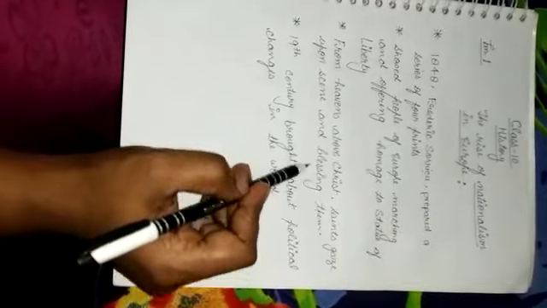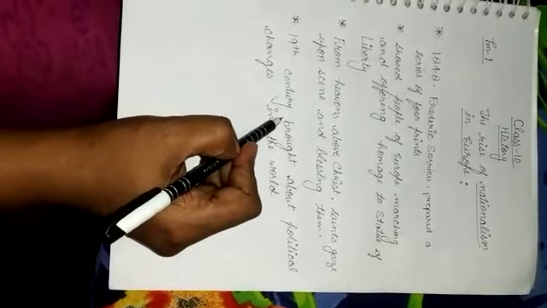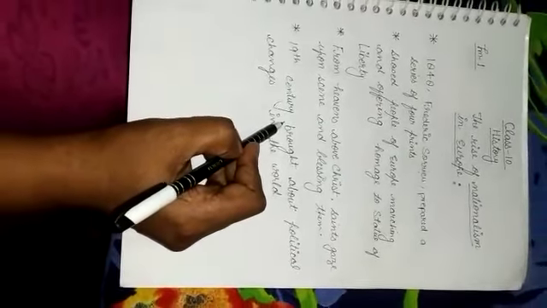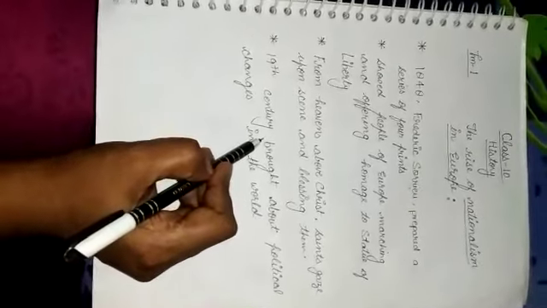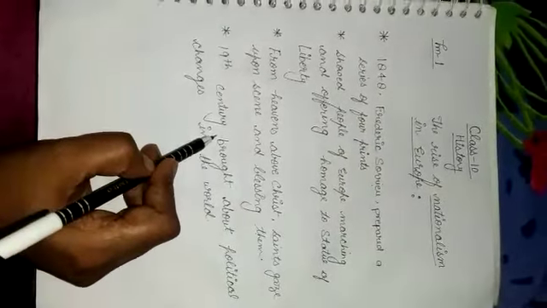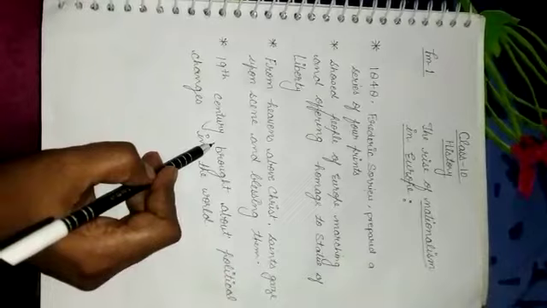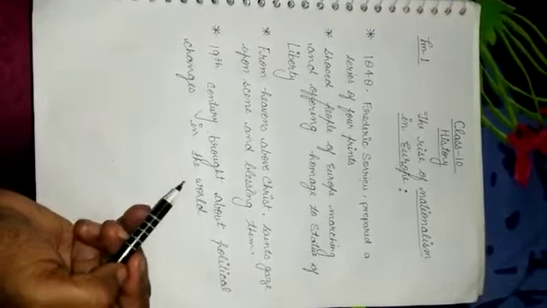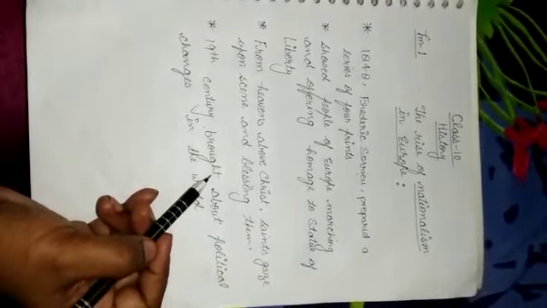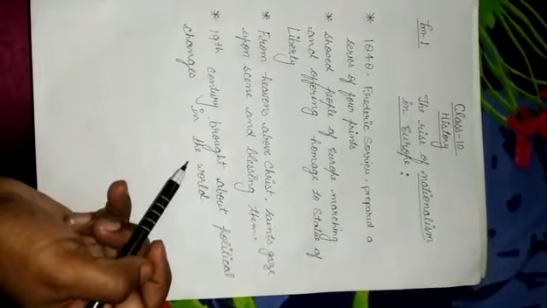During the 19th century, nationalism emerged as a force which brought about political changes in the world. Nation-states emerged in place of the multinational dynastic empires of Europe.